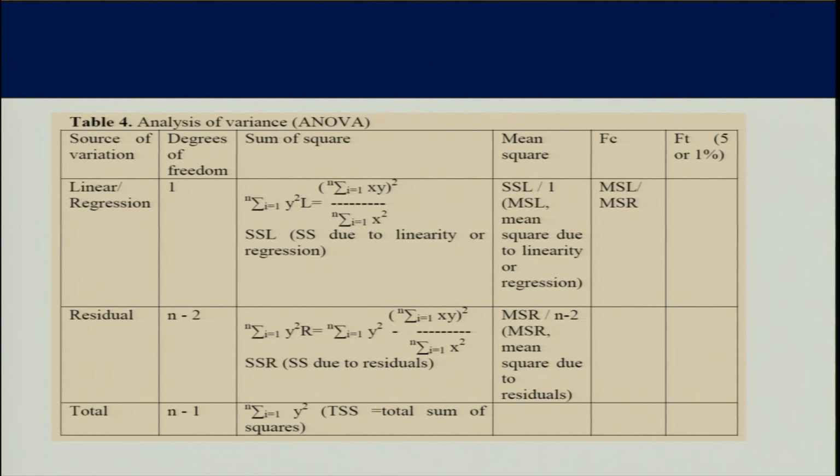The next column is mean square. When you divide the sum of square due to regression or residual by their respective degrees of freedom, you get the mean square.